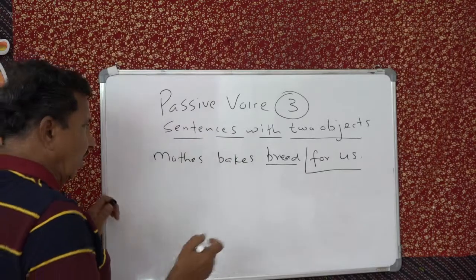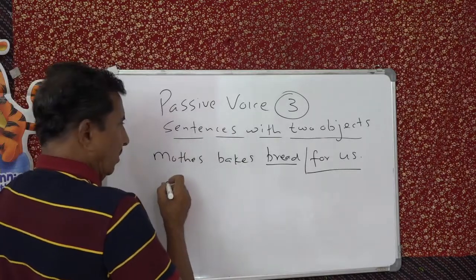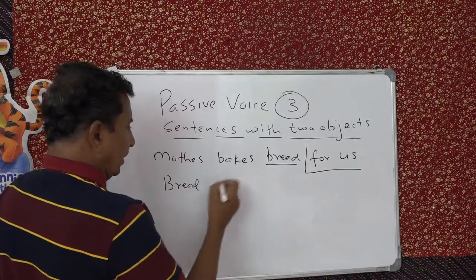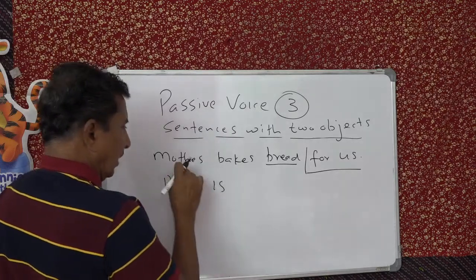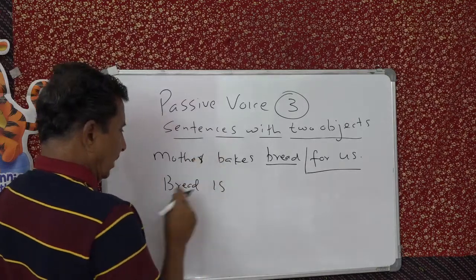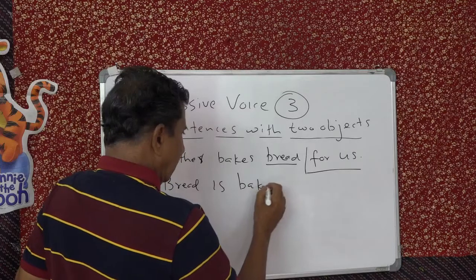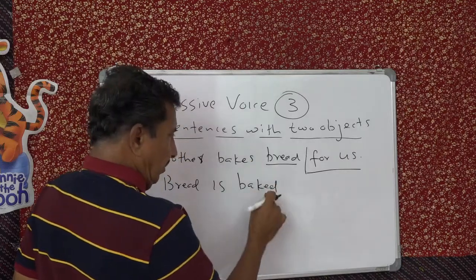So how will you make it? Bread, present tense, so is, third person singular, bread is baked. Past participle of the given verb.